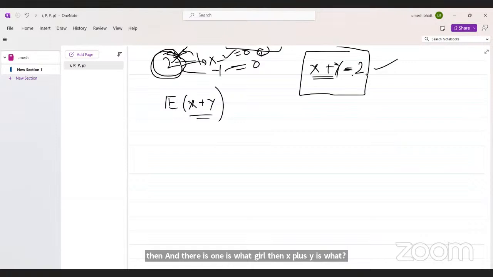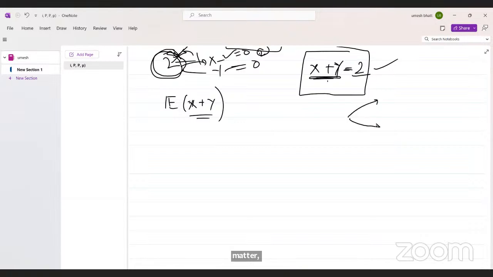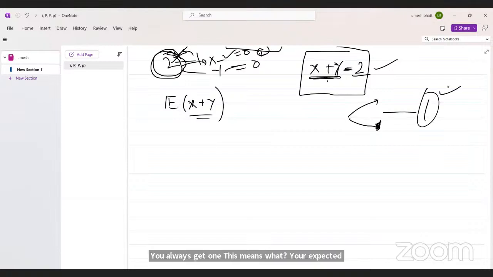Then what is the expected value of x plus y? It's true because x plus y is always taking the value 2. No matter what happens, it is always 2. This means no matter whether you lose or gain, you always get the same amount, so your expected payoff is always that amount.